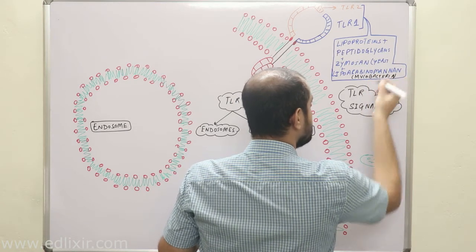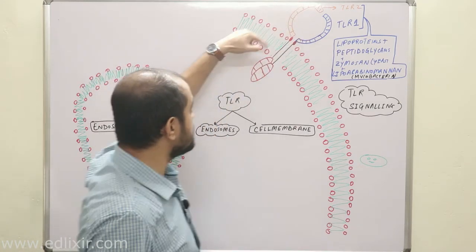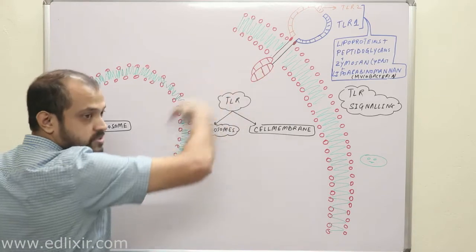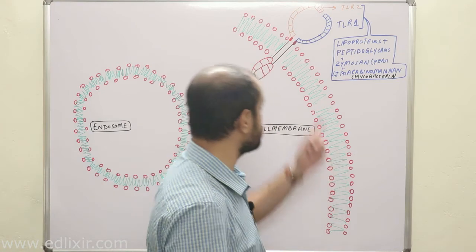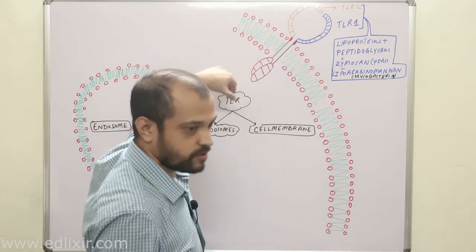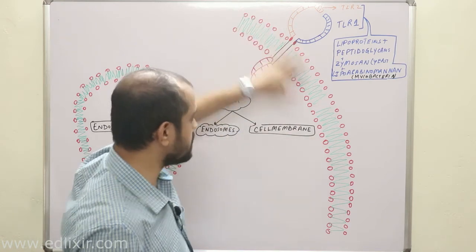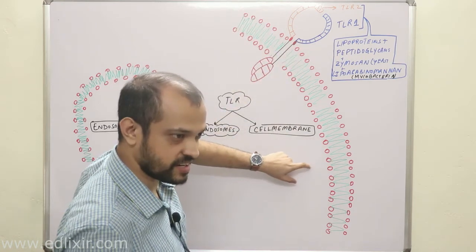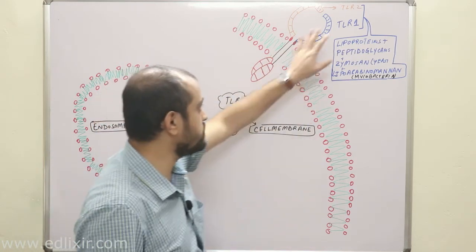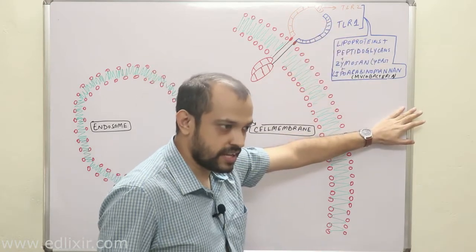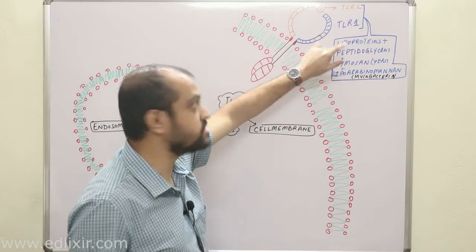If these molecules are present, then TLR1 and 2 will dimerize and start the signaling process from here. Okay, clear? Now, I cannot draw the TLR for you every time, so I will be drawing these two TLR dimers here and here. I will be drawing another TLR dimer here. I will just change the names of these TLRs, that's it. And we will rub this portion, and then we will write the important things which are stimulating these TLRs.